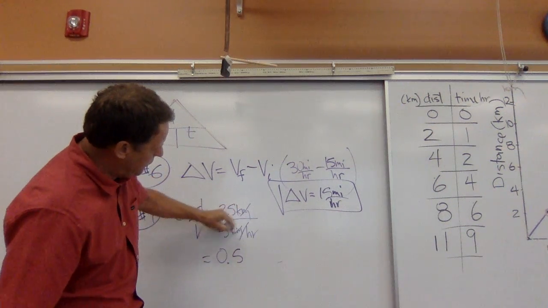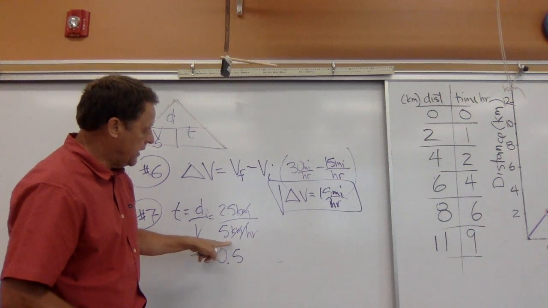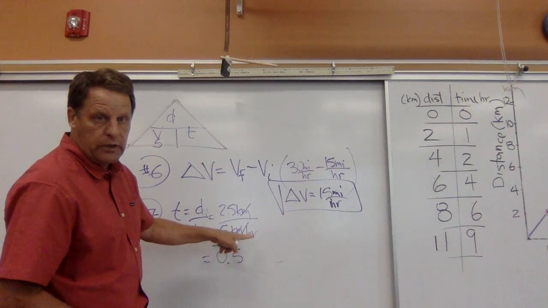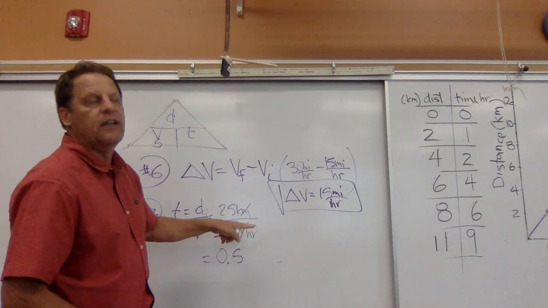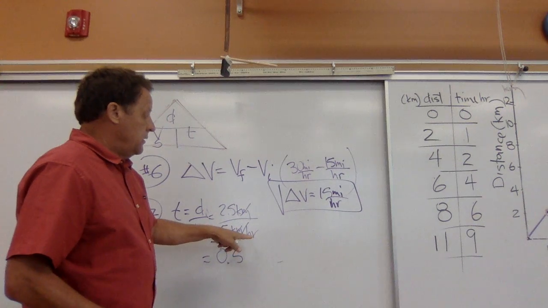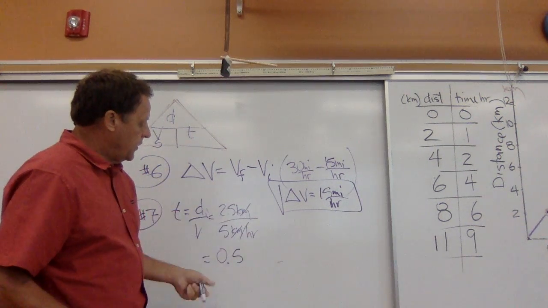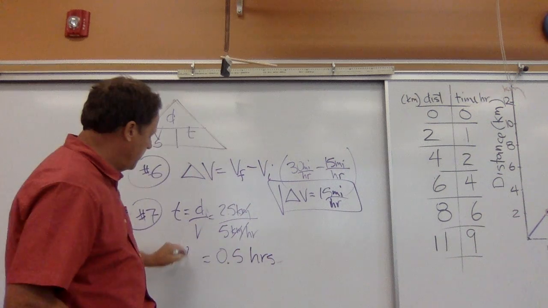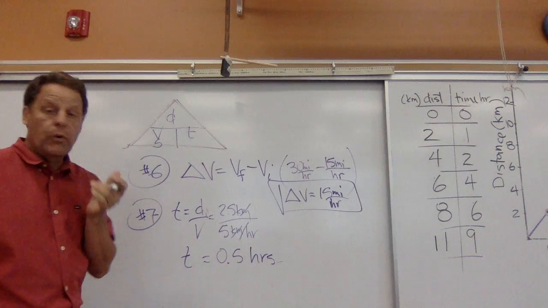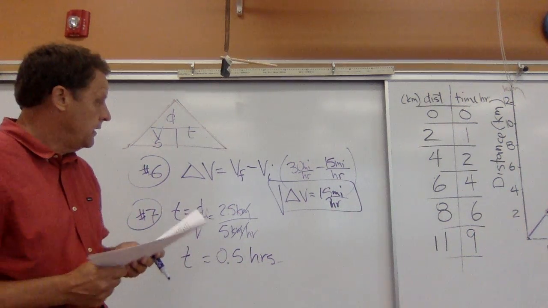Then these kilometers mathematically calculate out. And now our hours is in the denominator of the denominator, so that flips up to the top, and that gives us our time of 0.5 hours.